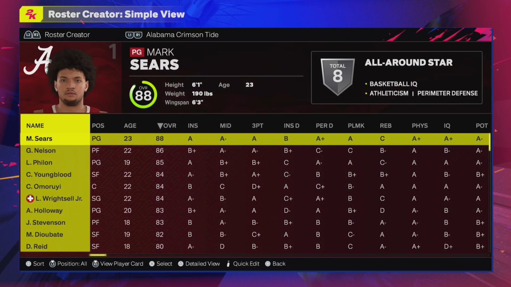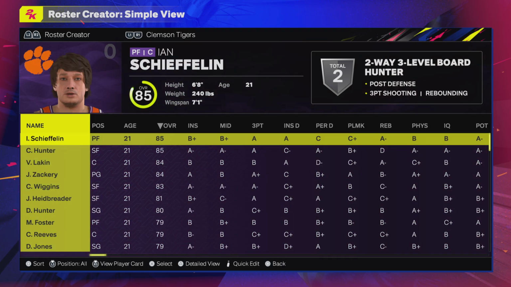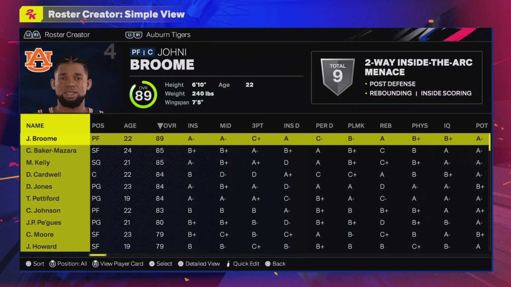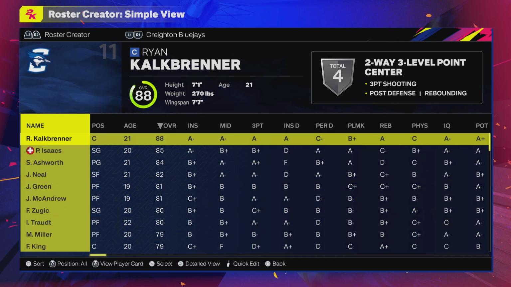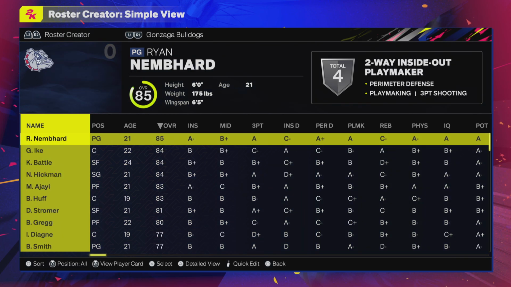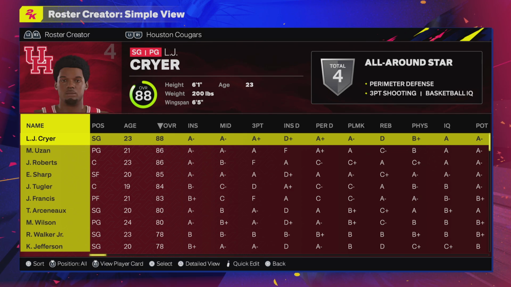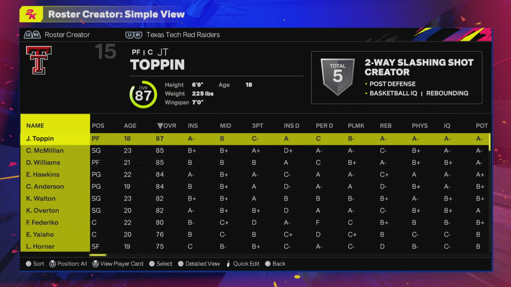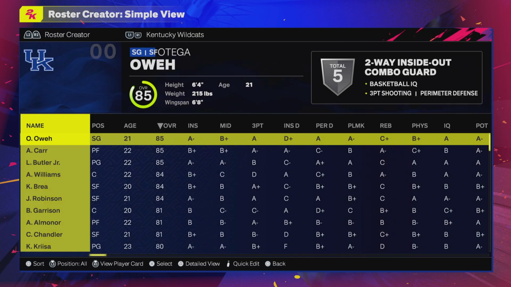But you got Alabama, Arizona, Clemson is a new team in this one. Michigan State is new. You got Auburn, BYU, Creighton, Duke, of course, Florida, Gonzaga, Houston, Illinois, Indiana, Iowa State, Texas Tech is new in this one.